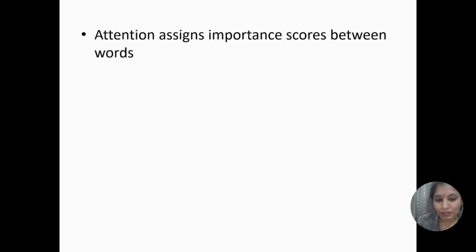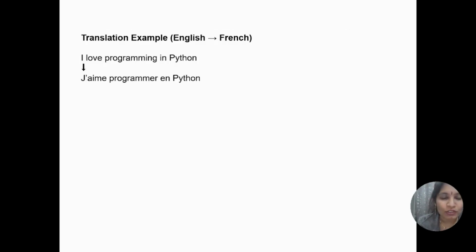For example, this is a translation example, English to French. Here you can see I love programming in Python, and I'm going to translate this into J'aime programmer in Python. During the translation, the model learns that Python should remain the same.